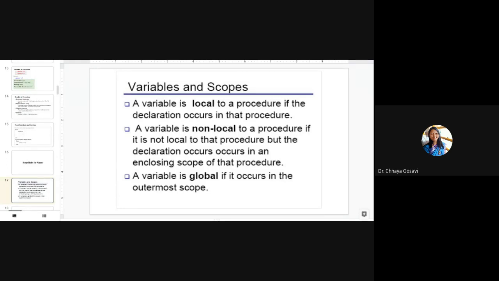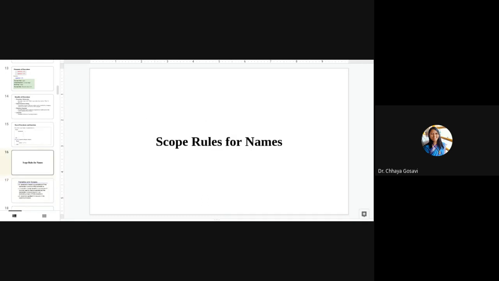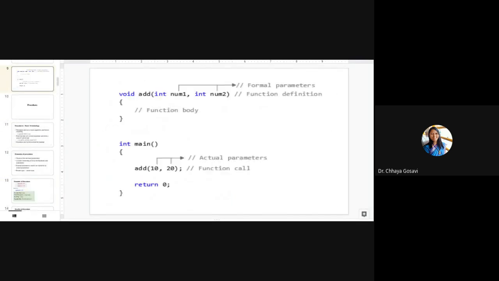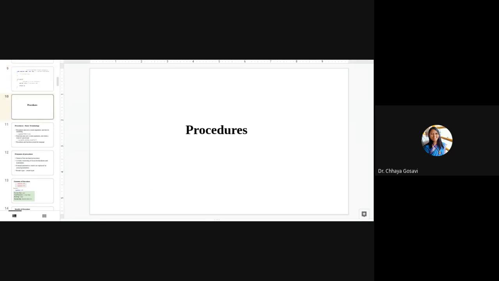About the scope of a variable. A variable is local to a procedure if it is declared in that procedure. For example, in the add method, if you declare integer num3 in this method, that is a local variable for the add method.